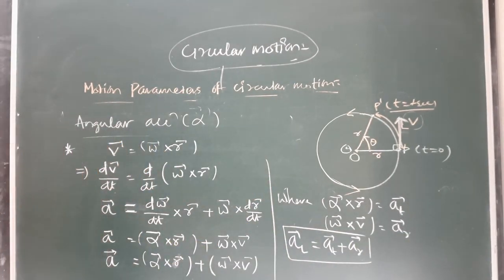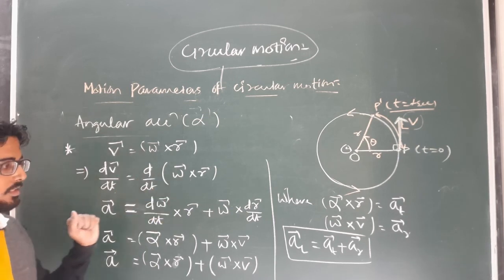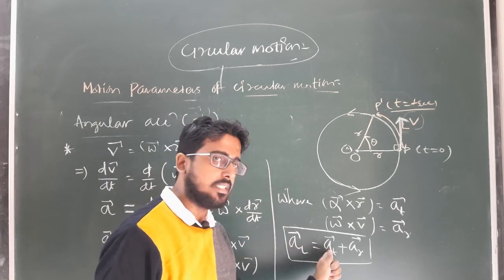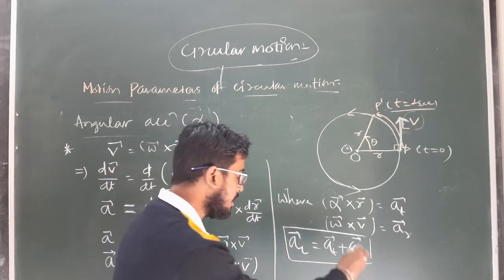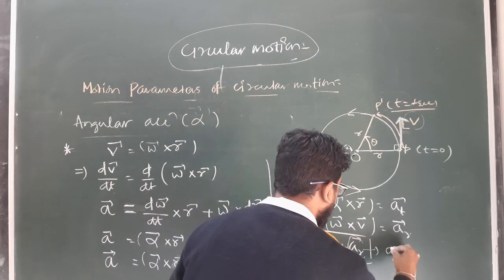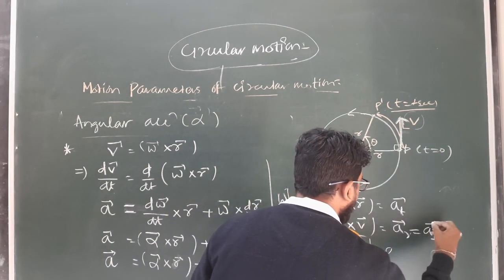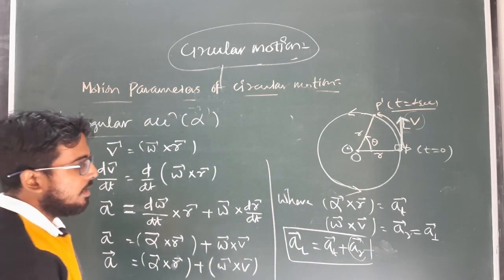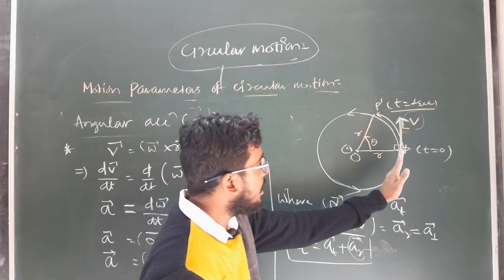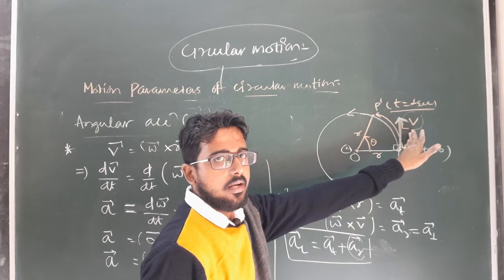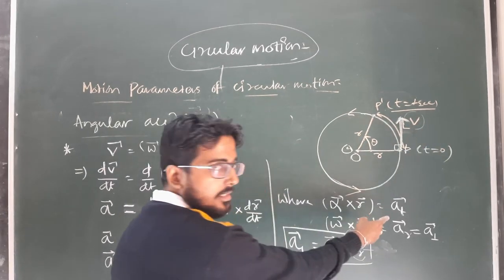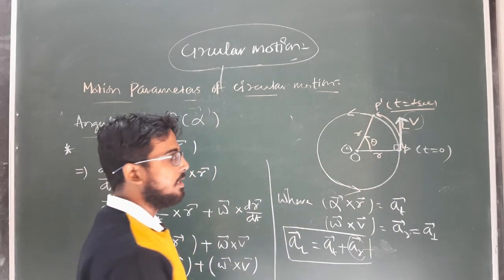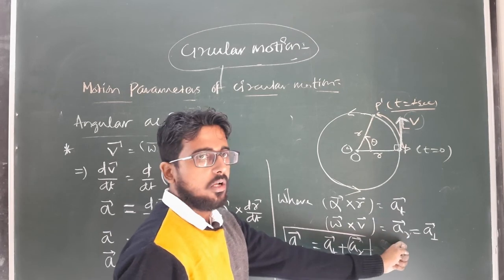Clear? Okay, so the total linear acceleration of a body executing circular motion is defined as the combination of tangential acceleration plus radial acceleration, or this radial acceleration can be defined as a perpendicular. That means what is a tangential and a perpendicular or a radial? The component of acceleration which is along the direction of linear velocity is a tangential, and the component of acceleration which is perpendicular to the direction of linear velocity is known as a perpendicular or a radial. Clear?